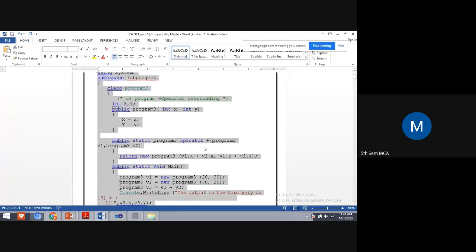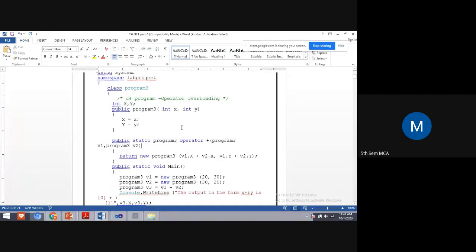Yes, students, can you see this Word document? Here I'm demonstrating operator overloading. What does overloading mean? Operator overloading means we are applying the same operator to perform different tasks. It may be addition of two numbers, addition of two complex numbers, addition of two strings. So in this problem, we are adding two complex numbers.